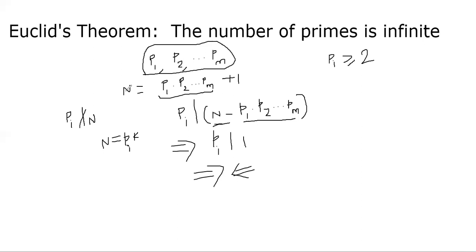That means N cannot be represented as a product of the primes, which is a problem also because in the previous segment we proved that every number N must be represented as a product of primes. If you have only a finite number of primes, you will get a contradiction like the one that I have shown to you. So the number of primes must be infinite. That is his argument. Beautiful proof.